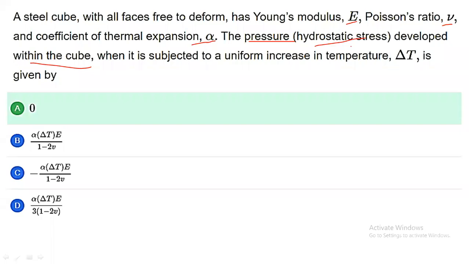The cube is free to expand due to the increase in temperature delta T. That means due to the temperature increase, the cube is starting to expand and deform. Then how much stress will be developed in the cube? Stress or hydrostatic stress or the pressure? Out of 4 options, which option will be correct?